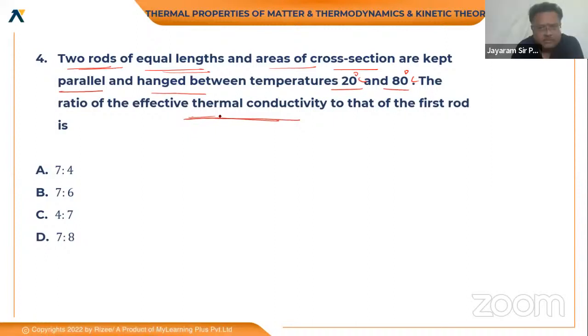Both lengths are the same, area of cross section is the same, hung between temperatures 20 and 80. This is related to the heat transfer chapter, and within it, the topic of conduction.